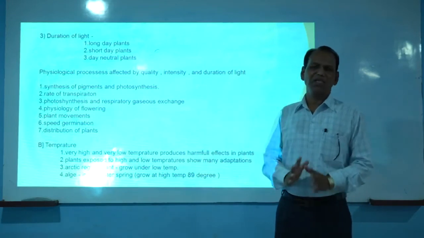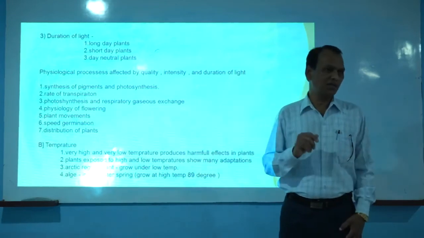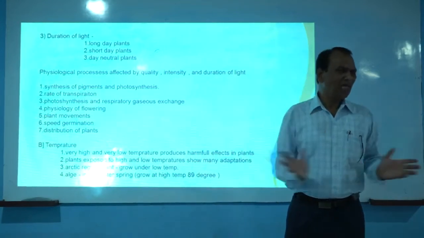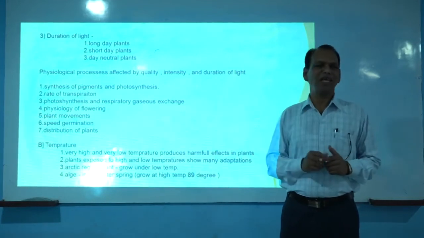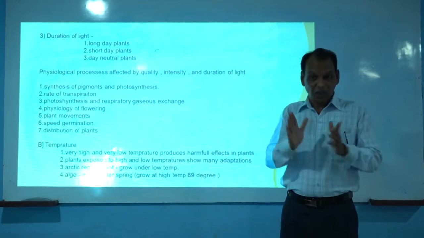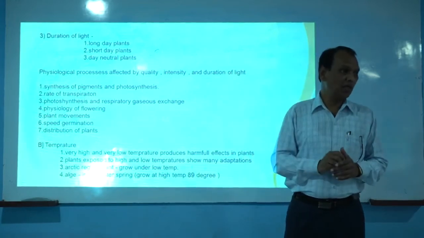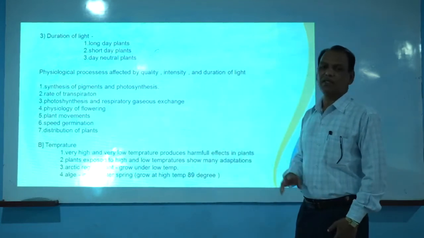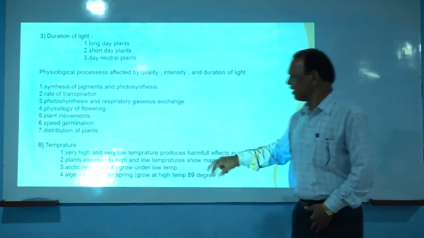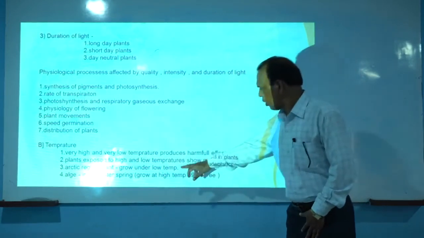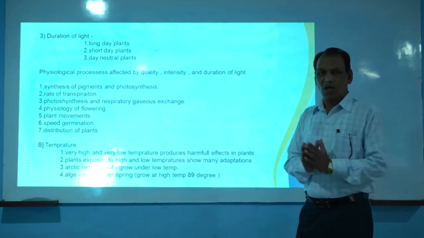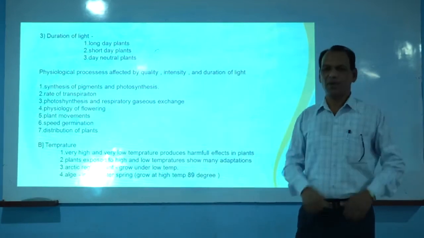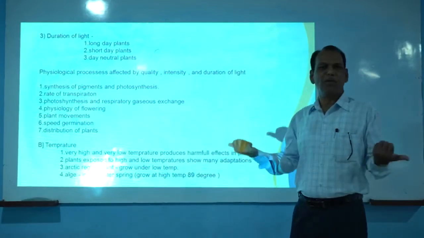Some regions in the world, for example Arctic regions and alpine regions, naturally receive low temperature. Some organisms are there, including plants, some microorganisms as well as higher plants, which are adapted for that low temperature only. That means high and low temperature show adverse effects on the growth and development of plants. So Arctic region plants grow under very low temperature because they are adapted for that low temperature only. Another plant, if you try to cultivate there, doesn't survive because the metabolism of the plant stops.